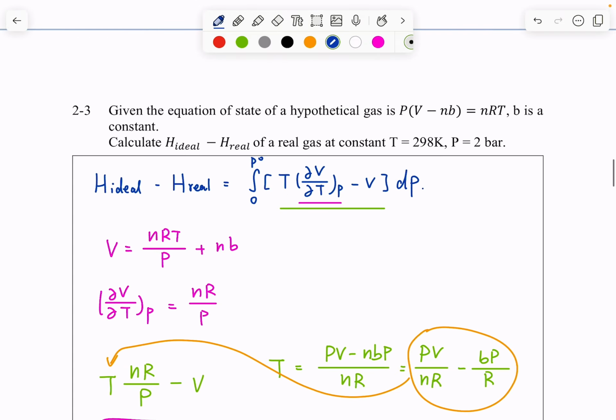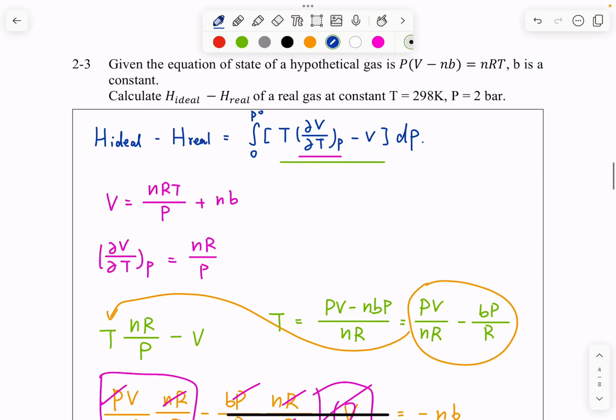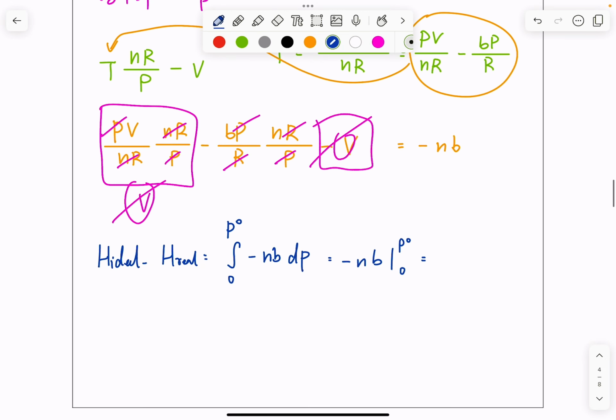So effectively, what we're looking for, H ideal minus H real, equals the integral from 0 to P naught of negative nB dP, which is negative nB times P naught, and since P naught equals 2 bar, that's negative 2nB. Or if you put negative nB P naught, that's also alright.